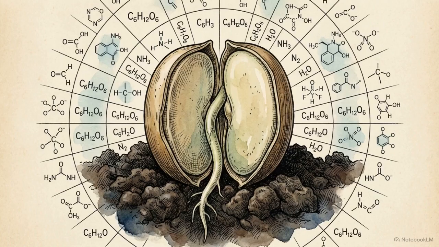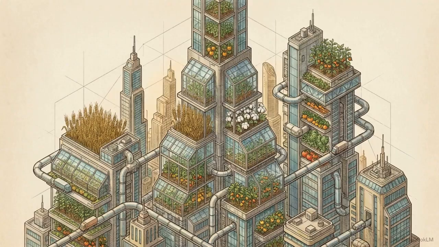This raises a mechanical question. How does the day-to-day work of an agronomist move from the microscopic chemistry of a single seed to the macro design of a city-scale food system?